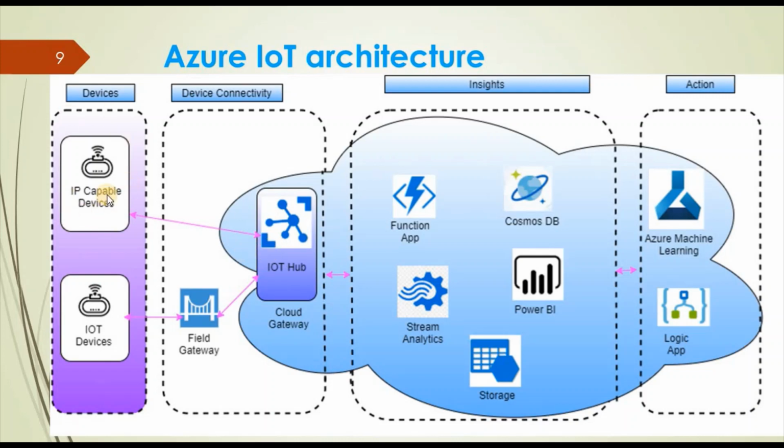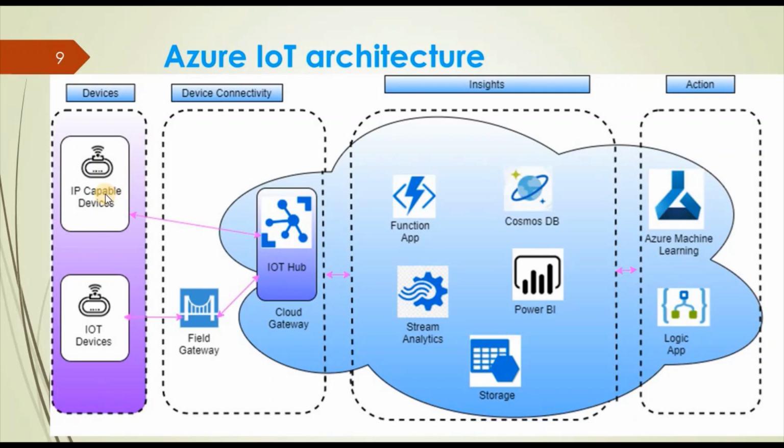And some devices are smart enough that they can directly communicate with the cloud gateway. What cloud gateway are we using here? That is IoT Hub. In the device section, we can say there are basically two types of devices that can communicate with the cloud. One device can directly communicate with the cloud, and another needs a field gateway, which will be an on-premises type of setup. And if the device is capable of directly communicating with the internet, that is, IP-capable devices, it can directly communicate with the IoT Hub.